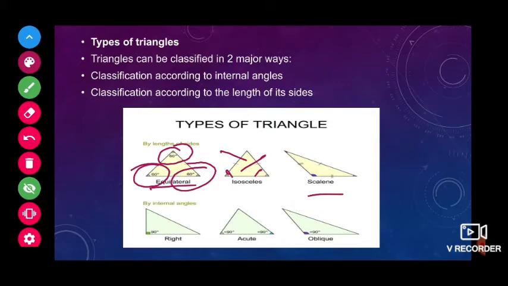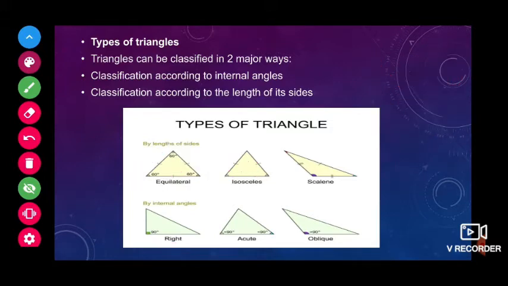Next one, using angles, triangles are sorted into three types. First one is the right angle triangle. If in a triangle any one angle is 90 degrees, that is a right angle, then we call it a right angle triangle. An acute angle triangle is one where all the angles are less than 90 degrees.